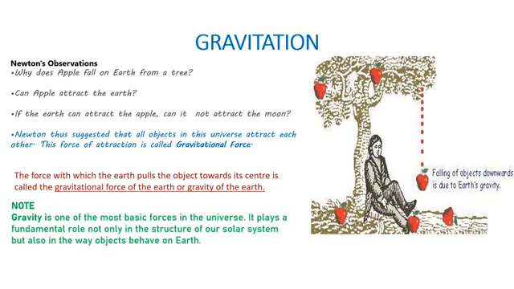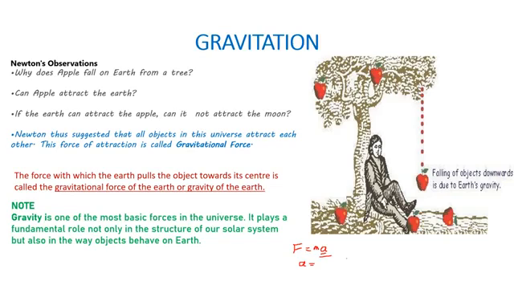According to Newton's second law, force is equal to mass into acceleration, right? So I want to find out the acceleration, because due to the force, motion, that is acceleration, will be produced, right? So let's find out the acceleration.